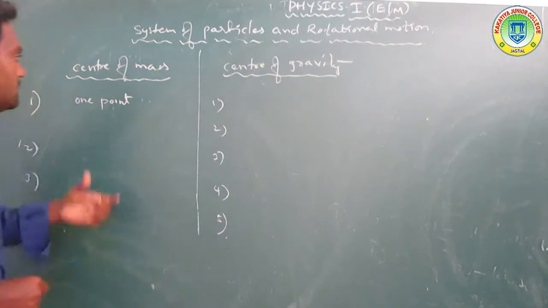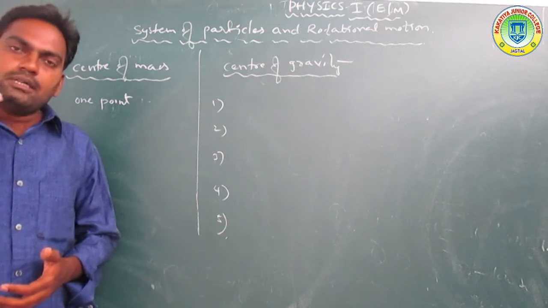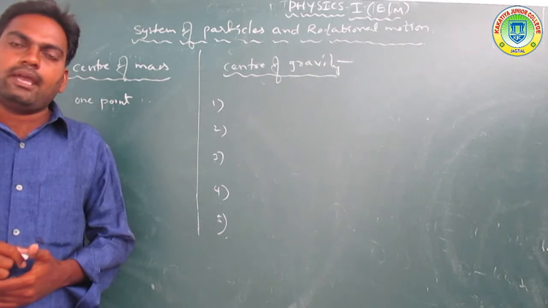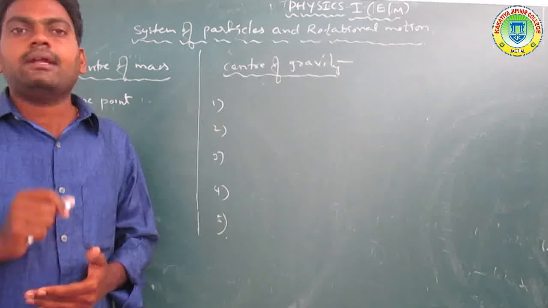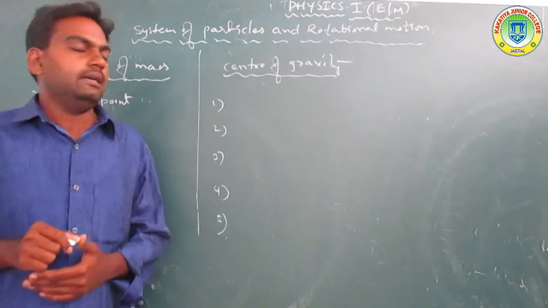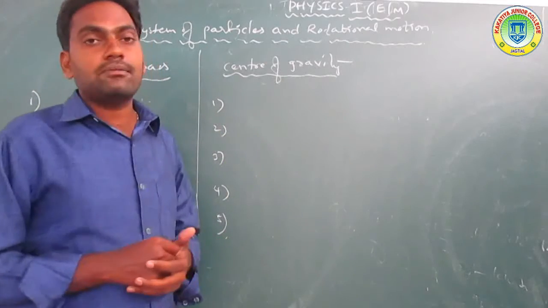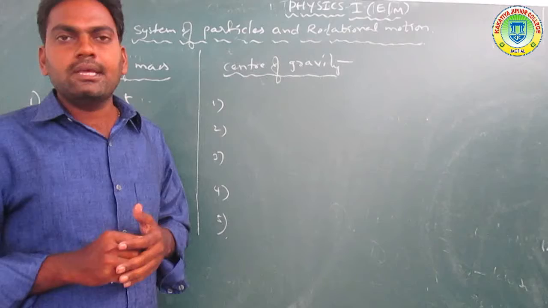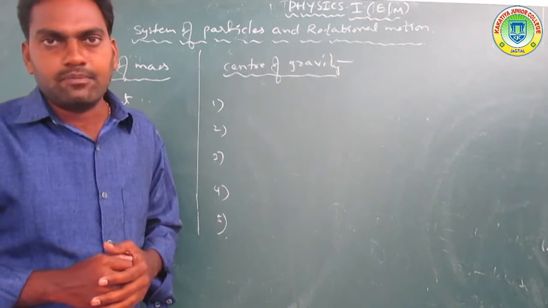Similarly, the center of mass is the point in the body where the whole mass is concentrated.